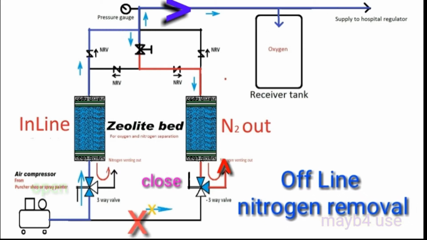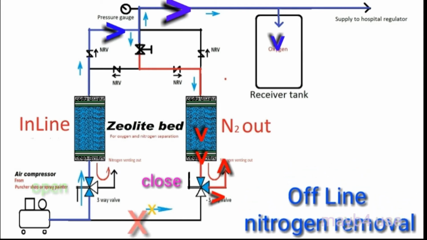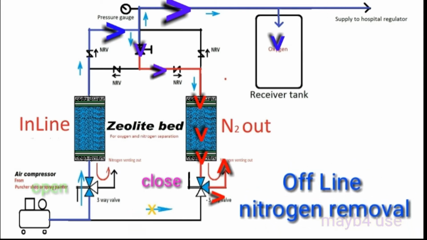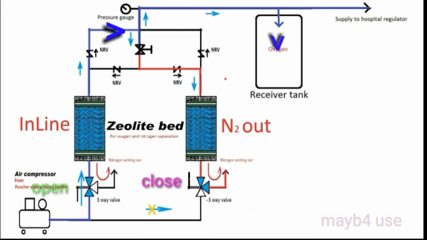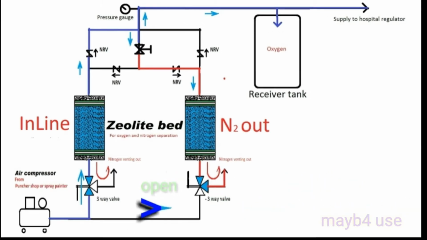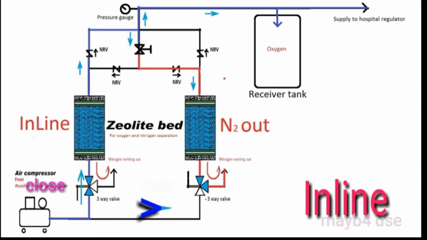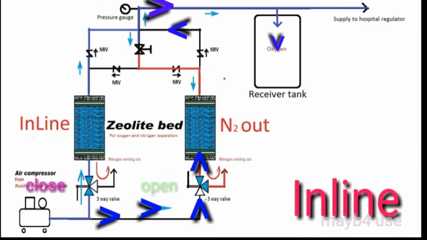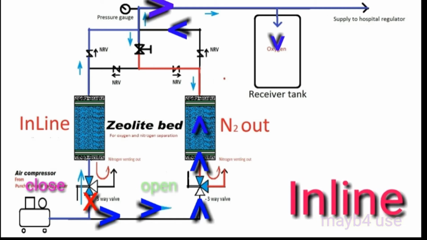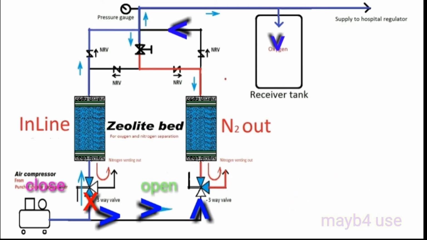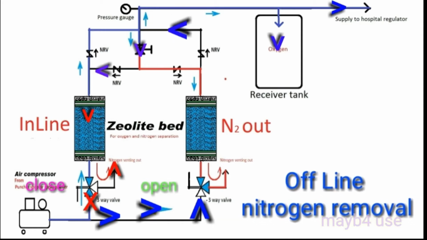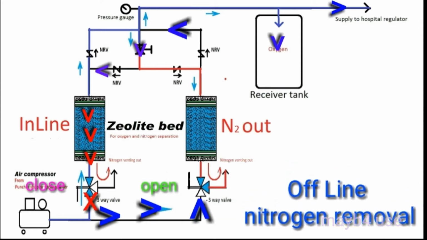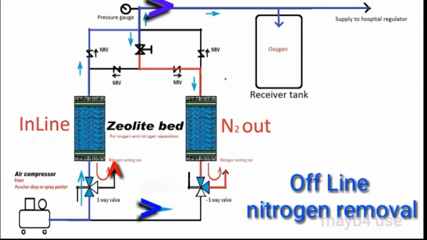Simultaneously, in the next bed the absorbed nitrogen is released by the oxygen coming to the top, and it goes out through the bottom of the three-way control valve which is closed. For the next cycle we close the left one and open the right one. So the right one will be in line, the oxygen will be released and nitrogen will be absorbed in that bed. The process is continuous, so we can get a continuous flow without interruption. In the same way, the left side bed filled with nitrogen has oxygen going top to bottom to release the nitrogen, ready for the next service.